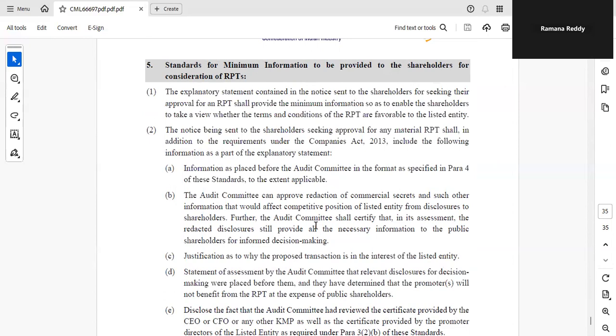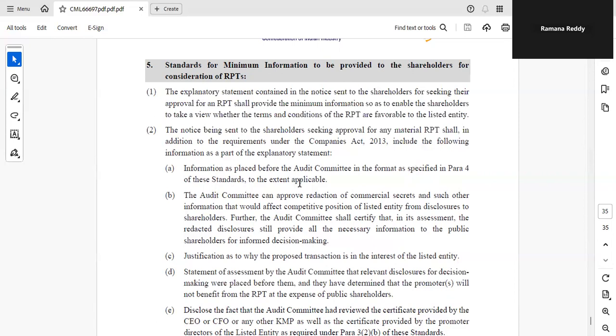These standards, as I already told, say the explanatory statement contained in the notice sent to the shareholders for seeking their approval for an RPT shall provide all the details. If it is going for members' approval, the explanatory statement will give full details. If the notice is sent to the audit committee, then the audit committee shall be aware. The notice being sent to the shareholders for seeking approval for any material RPT shall, in addition to the requirement of the Companies Act 2013, as usual be given.